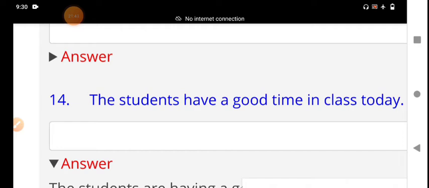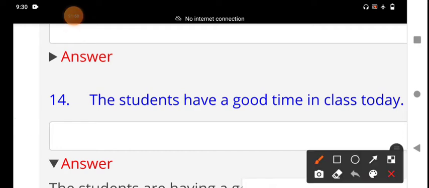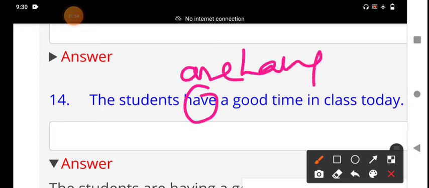That's why, what is the answer here in 14th? We should understand. The students are having a good time in class today. That is the right answer. At this moment, they are having a good time in class today. That is the right answer, my dear students.